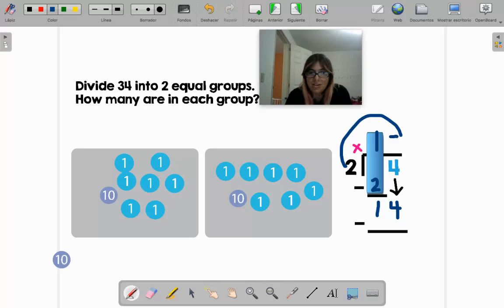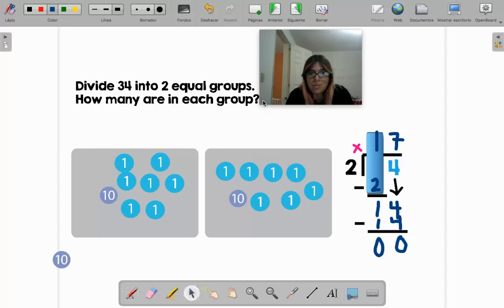So I put here 2 times 7. 2 times 7, 14. I put my answer down and then I subtract again. 4 minus 4, 0. 1 minus 1, 0.